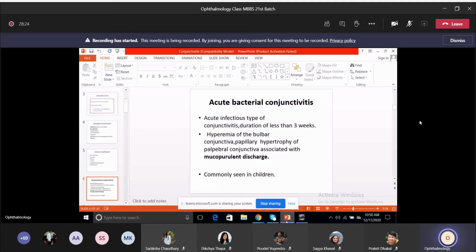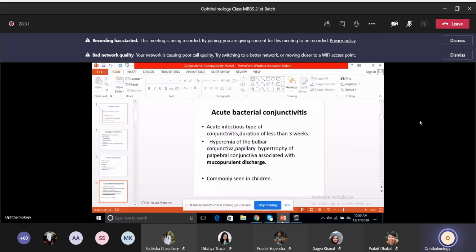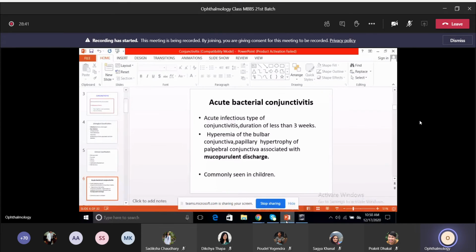The main symptoms, as we talked about in the last class, are that the patient will have redness, itching, foreign body sensation at times, and the main thing in such cases is the presence of discharge. When we look at the conjunctiva, there'll be hyperemia of the bulbar conjunctiva and papillary hypertrophy, that means presence of papillae, associated with mucopurulent discharge. So this is also known as mucopurulent conjunctivitis.